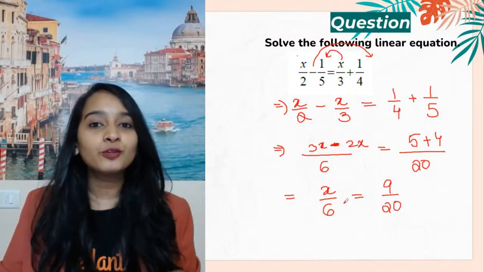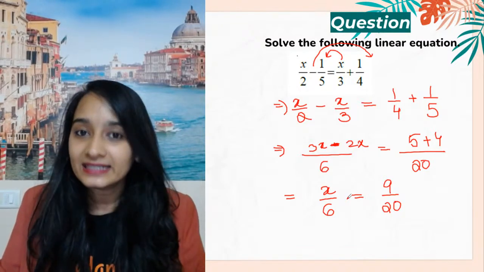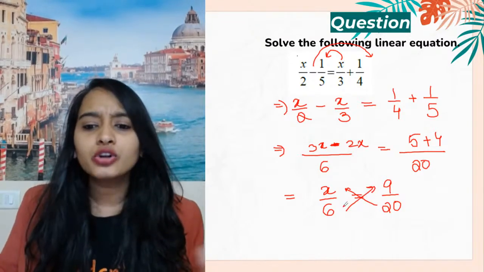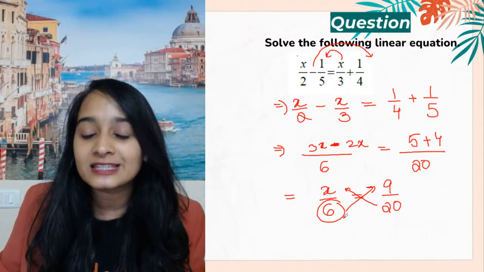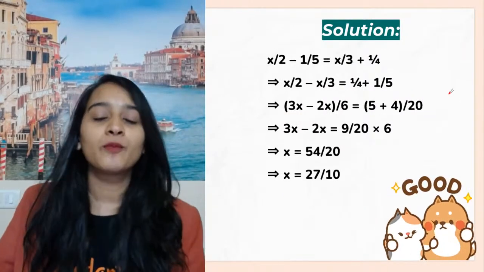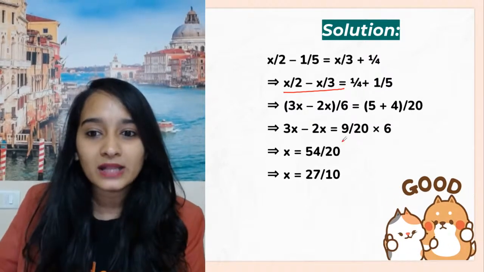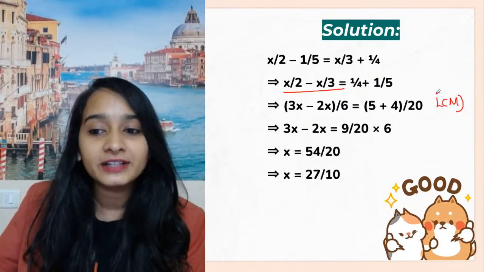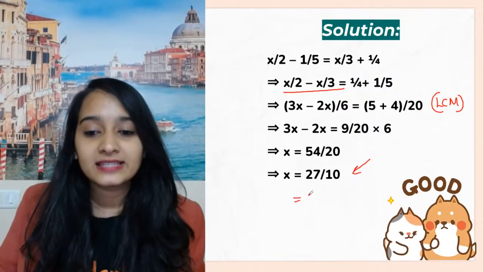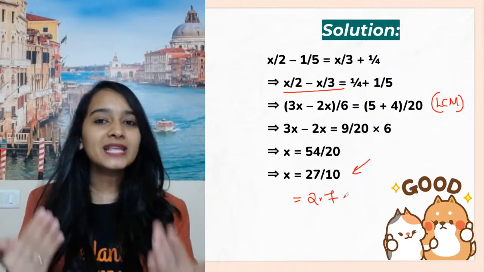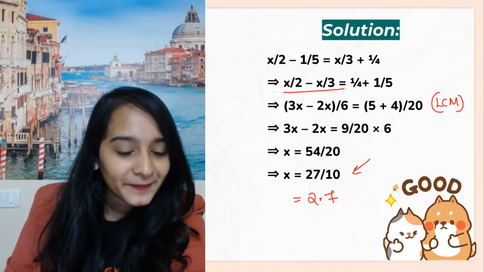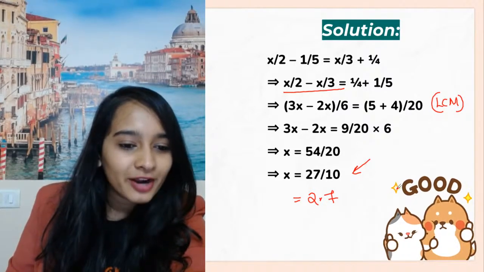Now what is it that you have to do? You have to isolate your x, correct? So there are two methods to do this. Either you can cross multiply, or you can directly send the division with 6 on the other side. It will become multiplication with 6, right? So this is how your problem will look like. Bring all the variables to one side, take the LCM of the denominators, and then simplify and solve for the value of x. So your x is equal to 2.7, because 27 by 10 is 2.7, right? Awesome. Good work. One winner of homework. Okay, Charvi.